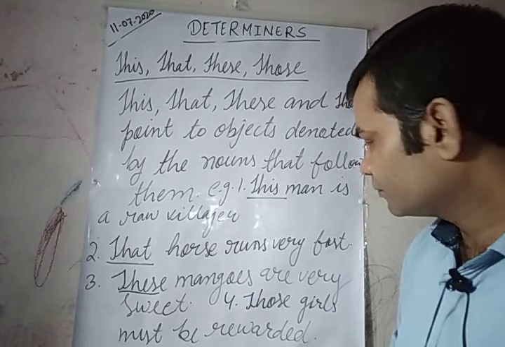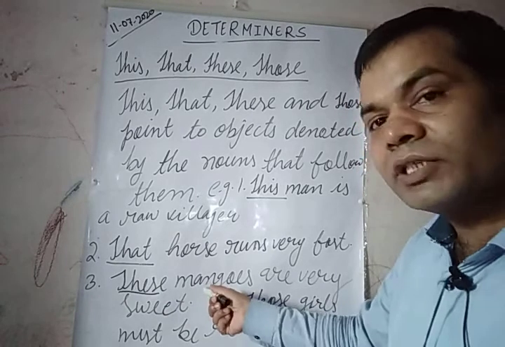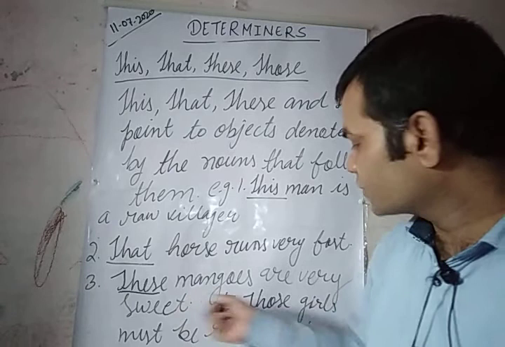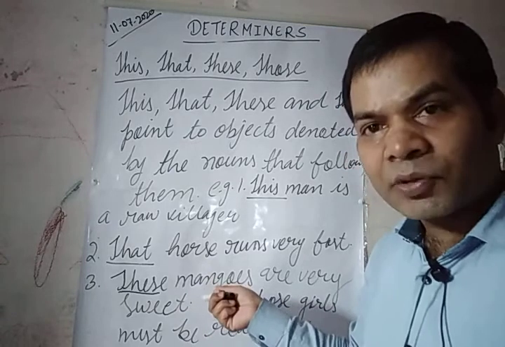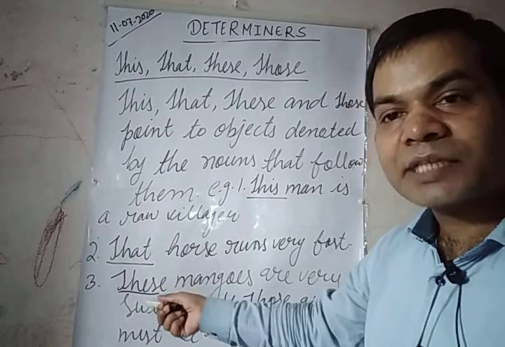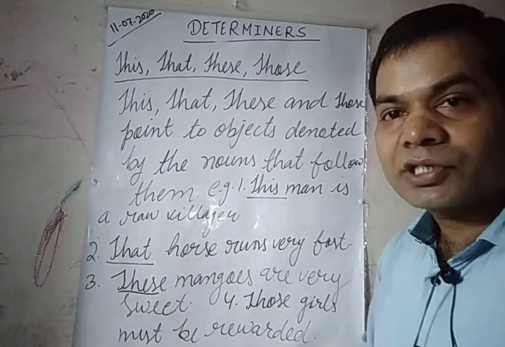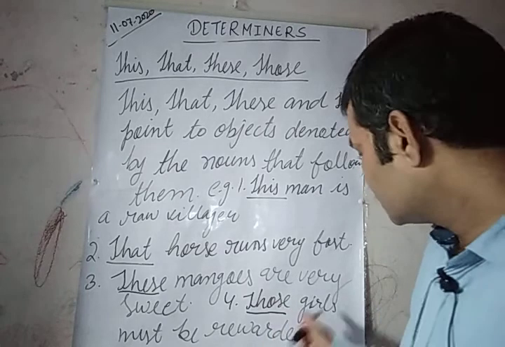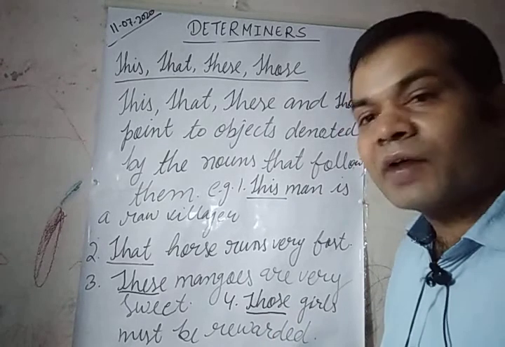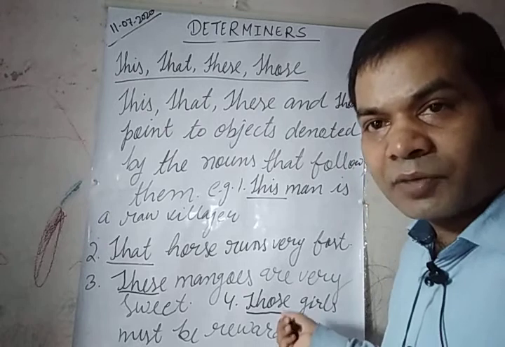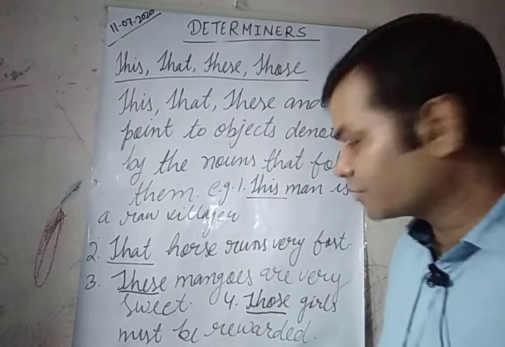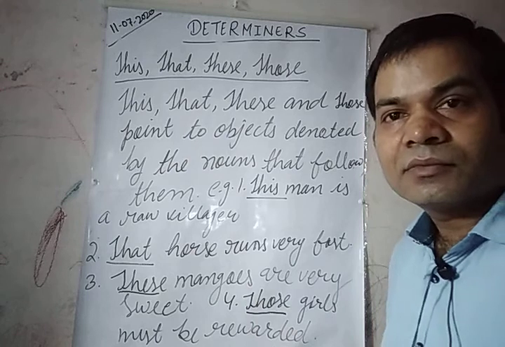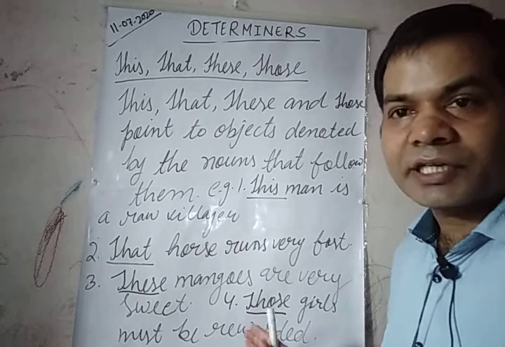These mangoes are very sweet. As mangoes is plural, that is why "these" has been used to point it out. Next is, those girls must be rewarded. Here girls is plural, so that is why "those" has been used. Okay, is it clear? So you can take a screenshot.